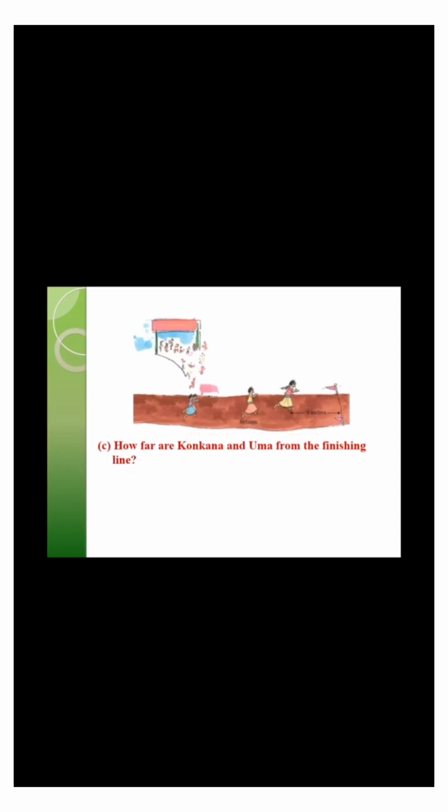Have a look on the next question. How far are Konkana and Uma from the finishing line? Students, the distance of the finishing line from Konkana and Uma is equal to distance between Rehana and Konkana plus distance between Rehana and Arundhati plus distance between Arundhati and the finishing line.